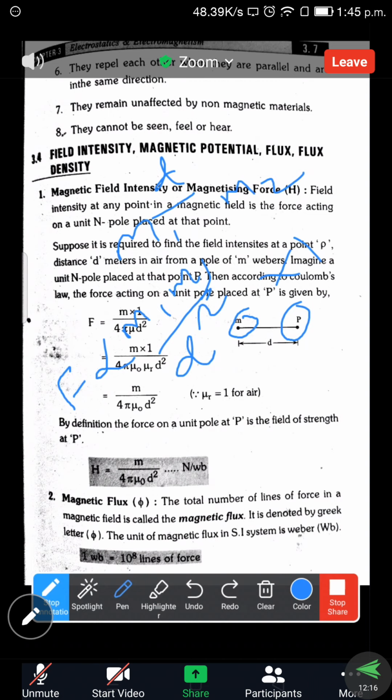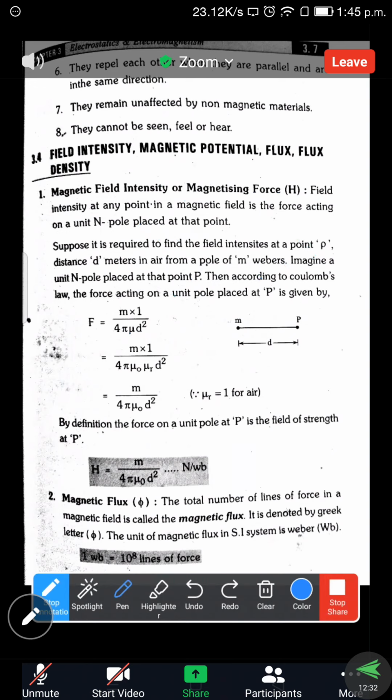So already we know that the force existing between the two atoms or the poles is given as F directly proportional to M1 M2 by D square. So here only one pole is present. The second pole is not present. Because of that, only one pole is there, that is we are assuming as M1, and the other pole is M2. If M2 is not present, we are just assuming it as 1. M1 we are assuming as M. So that is the assumption we made here.